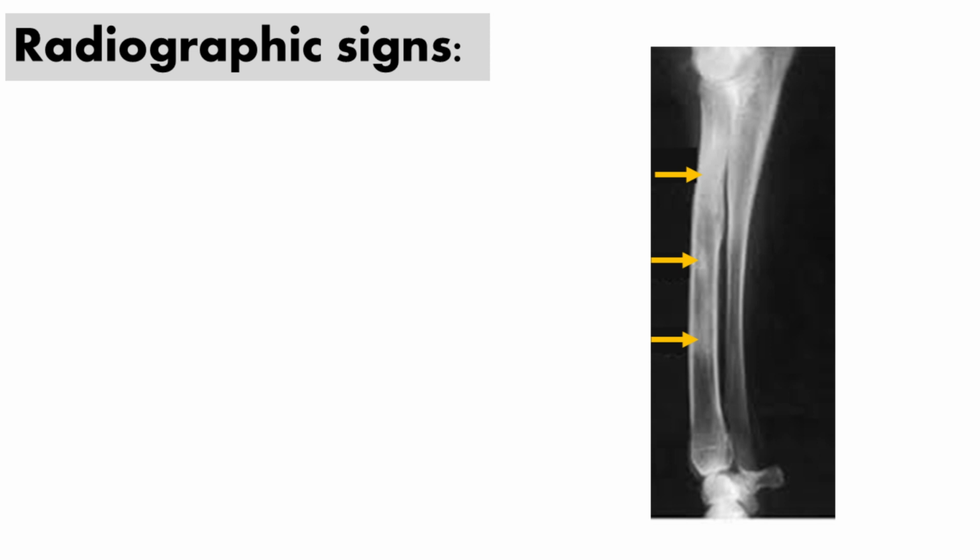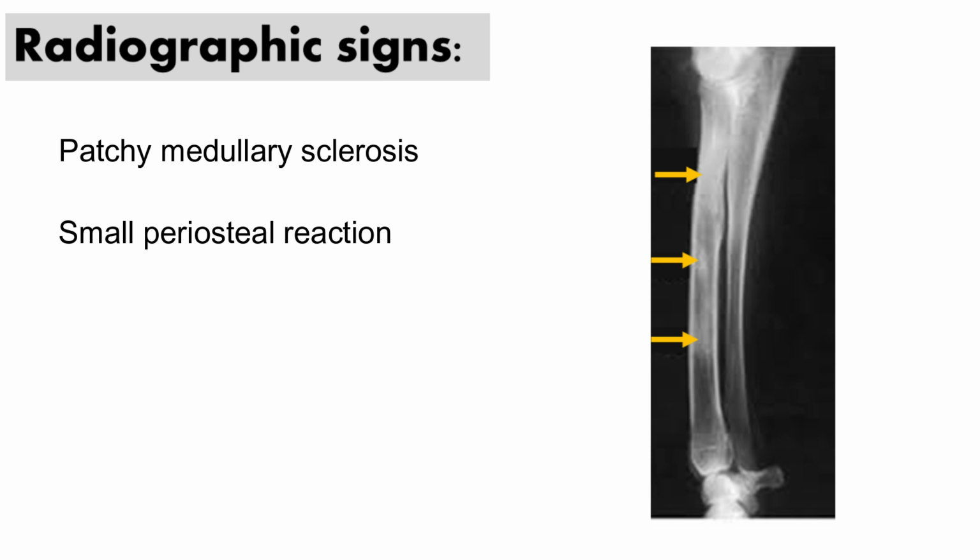The lesions observed in radiographs are patchy, irregular, and ill-defined areas of increased medullary opacity in the diaphysis and metaphysis of long bones. Discrete periosteal reactions may also be present, usually smooth and laminar in appearance.